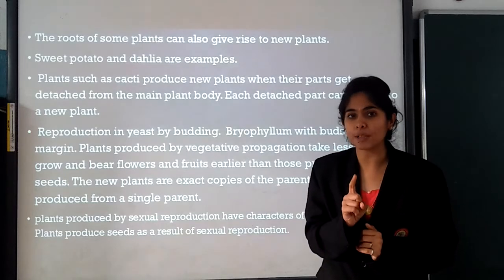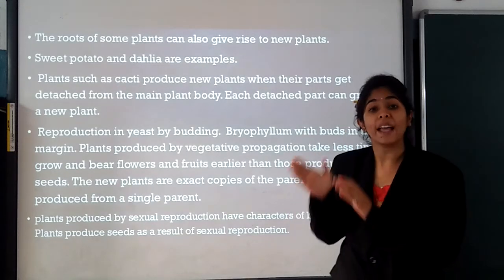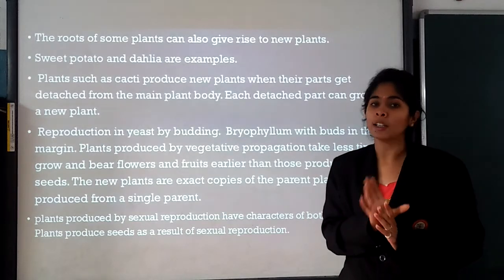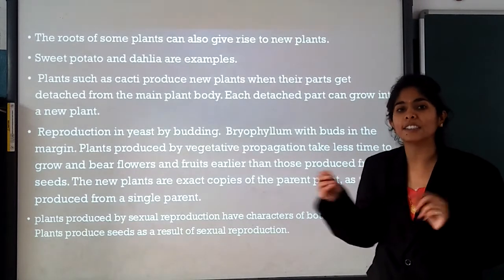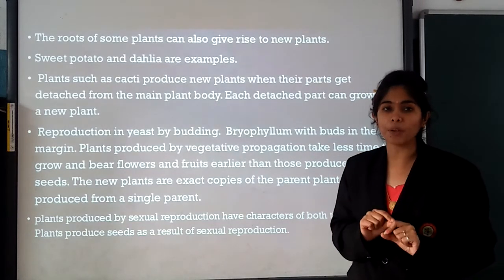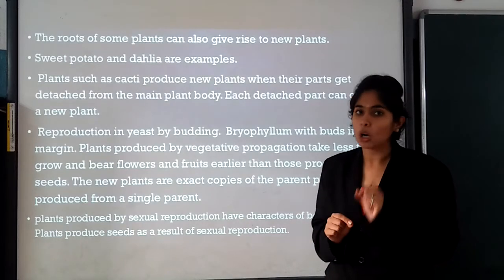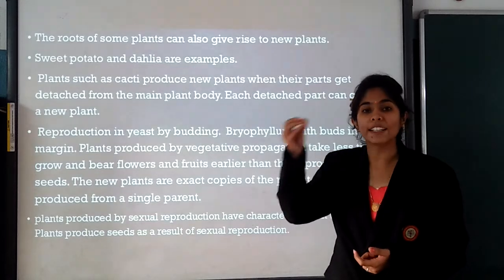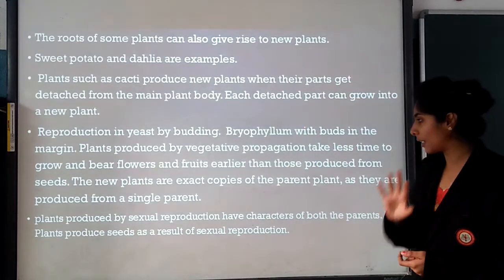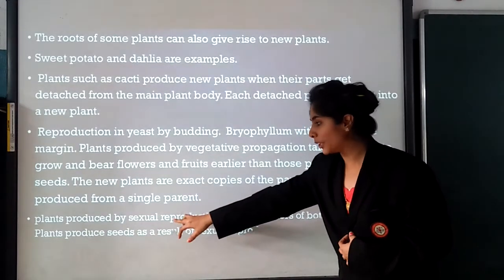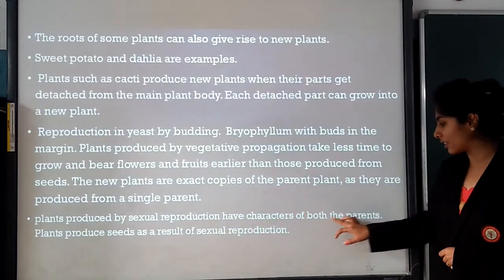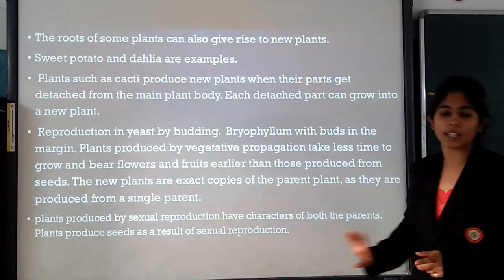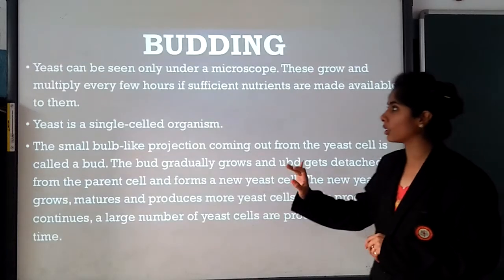Because it is made from a single parent, it would be the same as a copy of its parent. There would be no changes in it. If two parents are involved, then some changes are observed in the offspring. But in asexual reproduction, when only one parent is involved, it is an exact copy of the parent. Plants produced by sexual reproduction have characters of both parents. Plants produce seeds as a result of sexual reproduction.